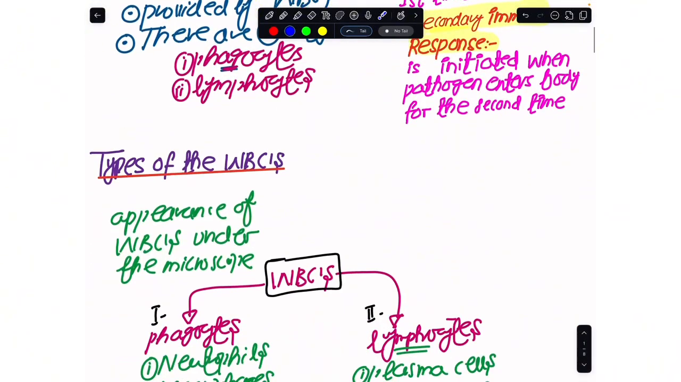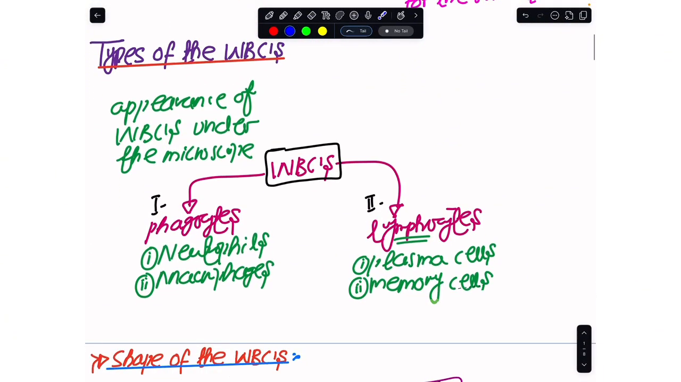So as I have said, the white blood cells are the phagocytes and the lymphocytes. In the phagocytes, we have the neutrophils and the macrophages. And in the lymphocytes, we have the plasma cells and the memory cells. The plasma cells are not a part of your course, but for higher levels, you must know that these are the type of lymphocyte that secretes the antibodies.